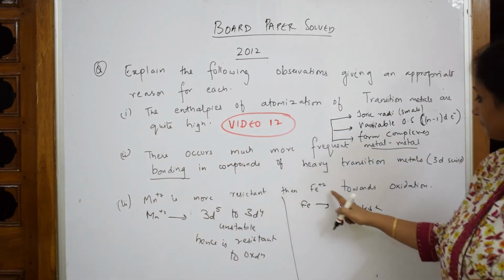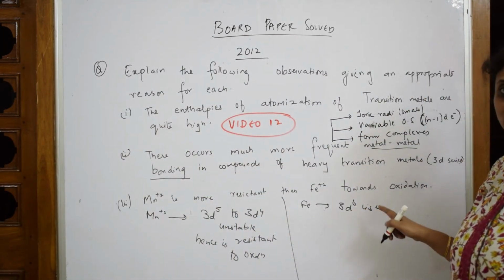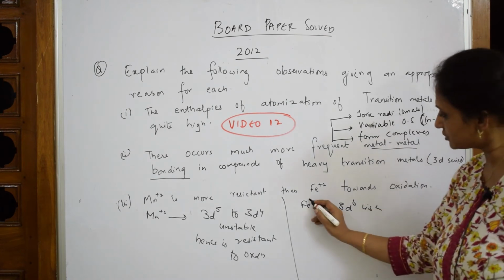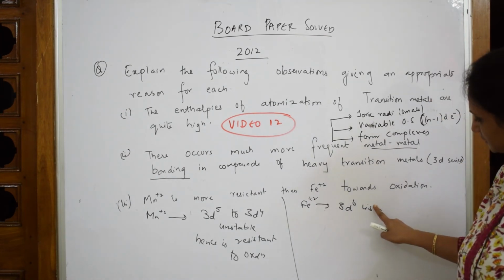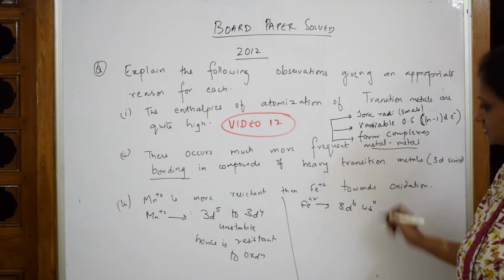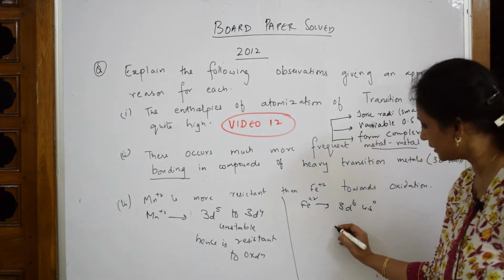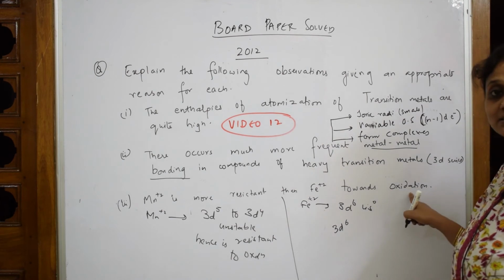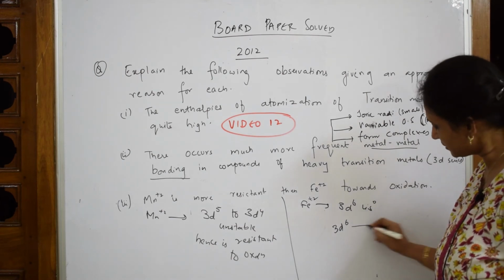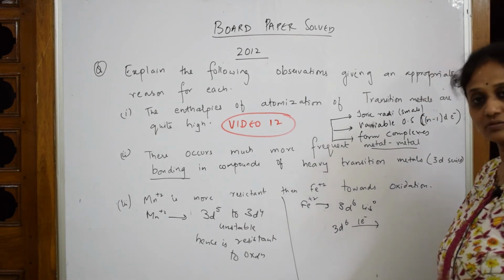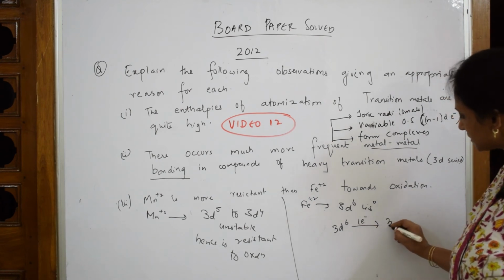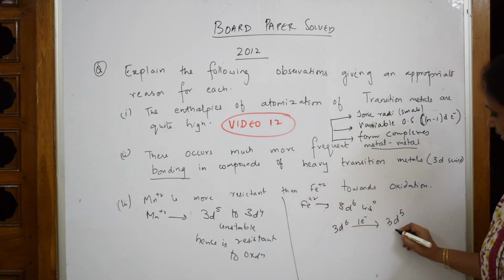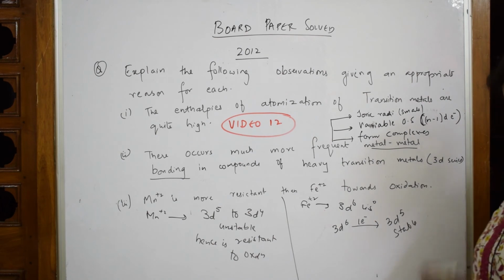Now they say Fe+2 is fine towards oxidation itself. Why? When I take out 2 electrons for Fe+2, this becomes 0. Now 3d6, I have to further oxidize it, meaning loss of electron. So from here I am going to subtract 1 electron. When I subtract, this becomes 3d5. Now see, this has become stable.